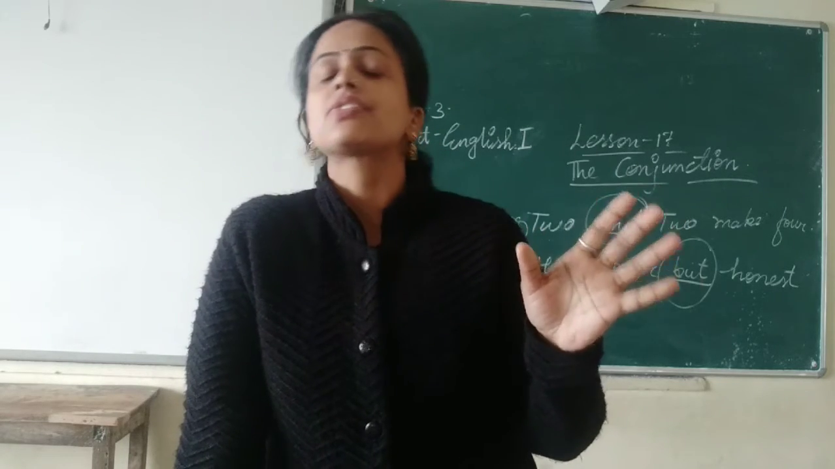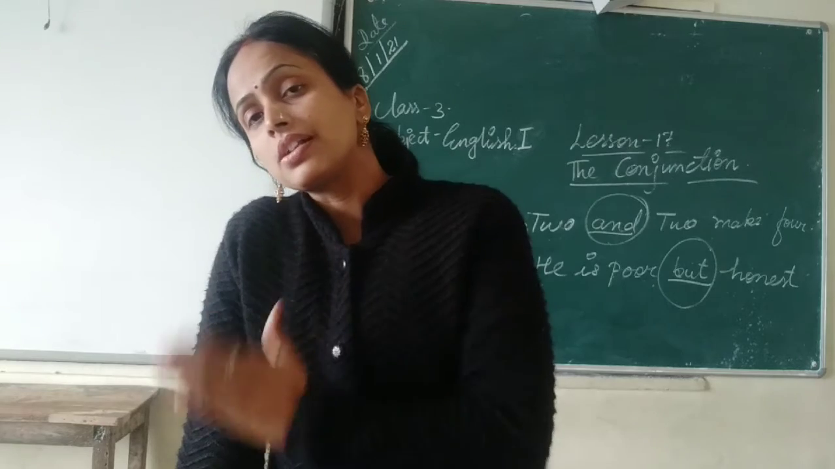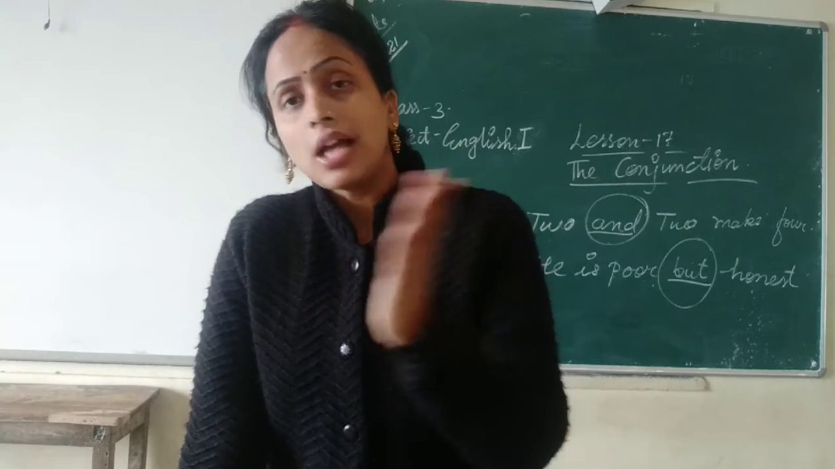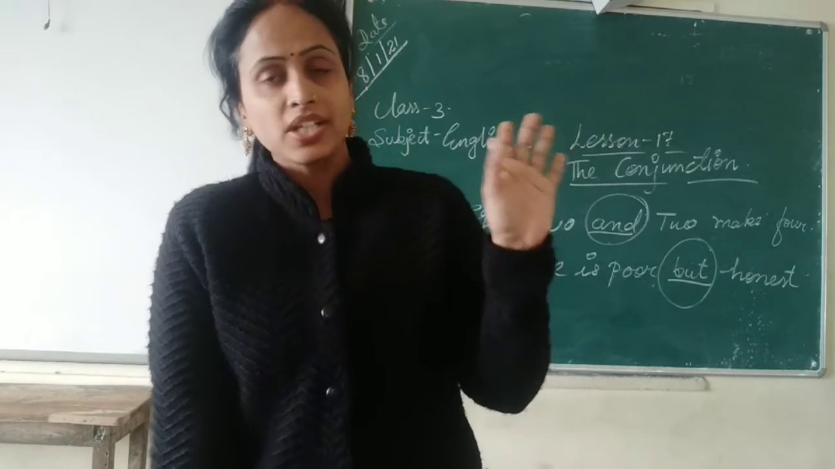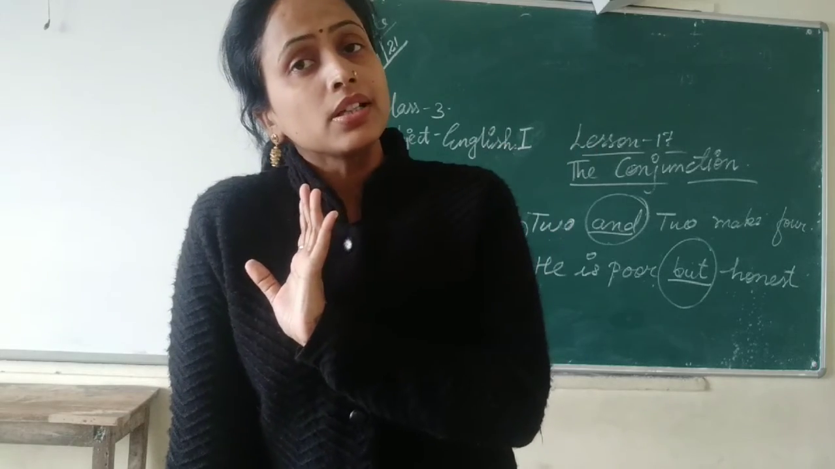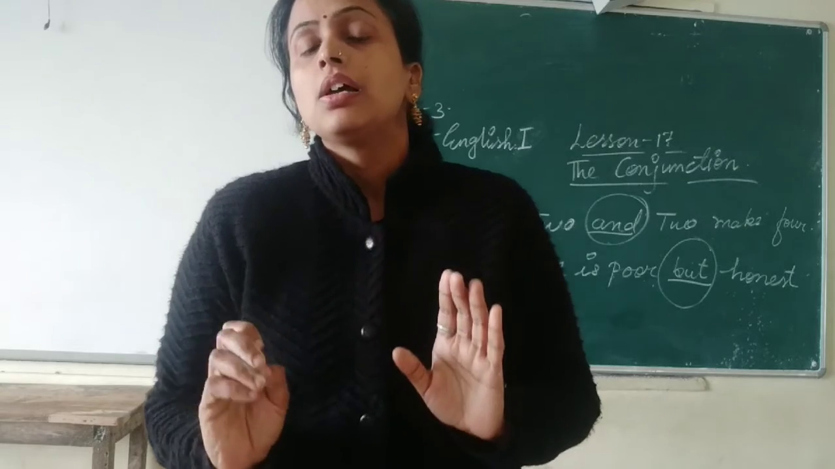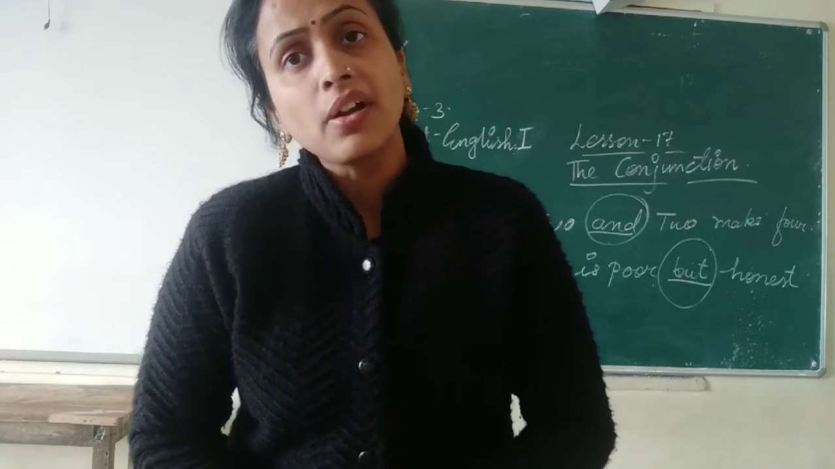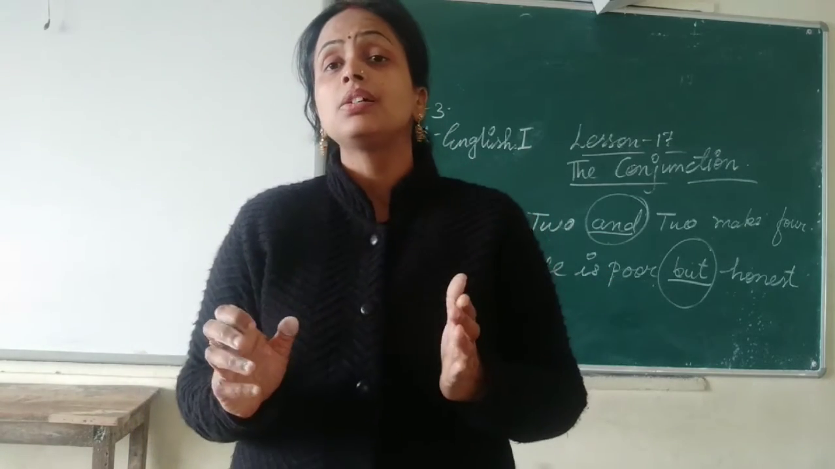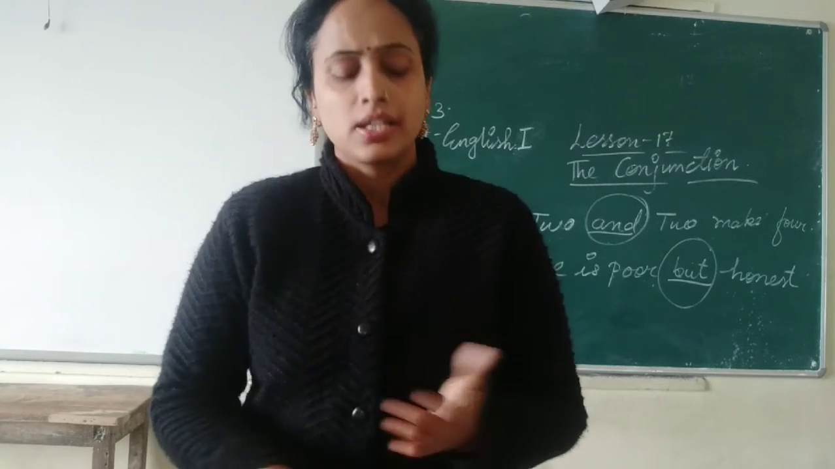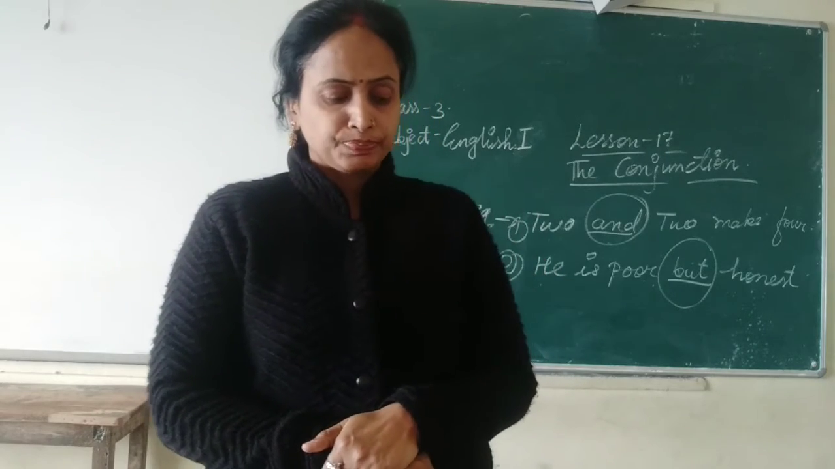He ran very fast, but he could not win the race. So here the ideas are opposite, no? First he ran, but he could not win the race. So the ideas are opposite. It is not similar. But when it is similar, we are using what? And. But when it is not similar, the ideas are opposite, then we are using but.